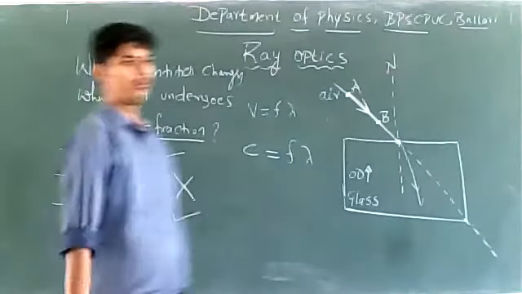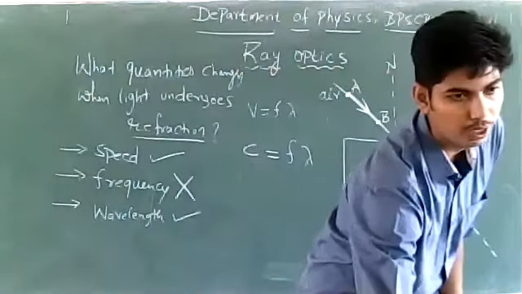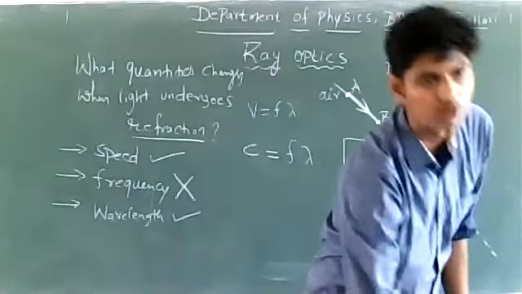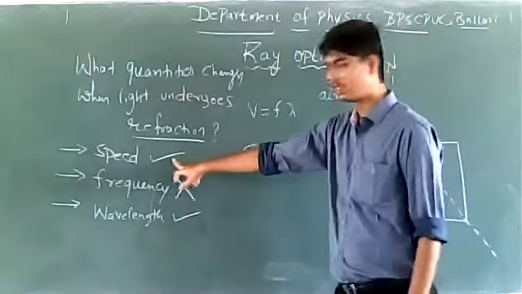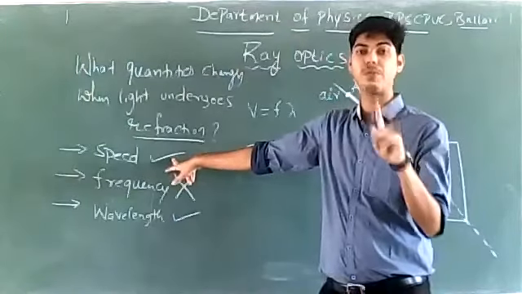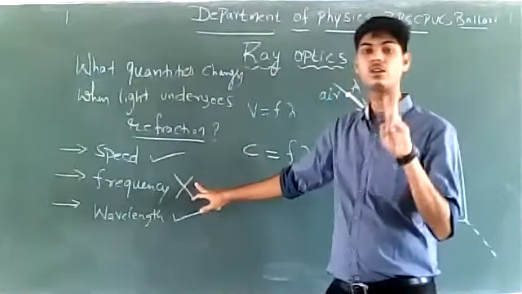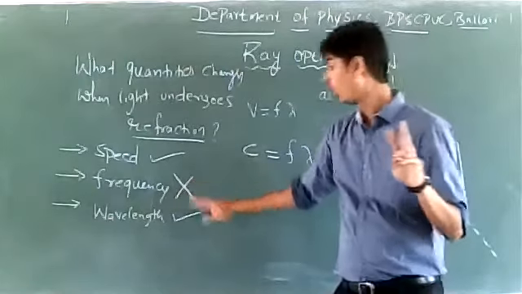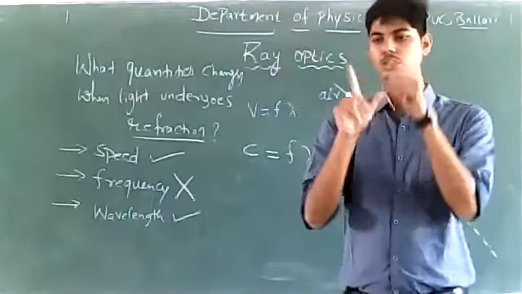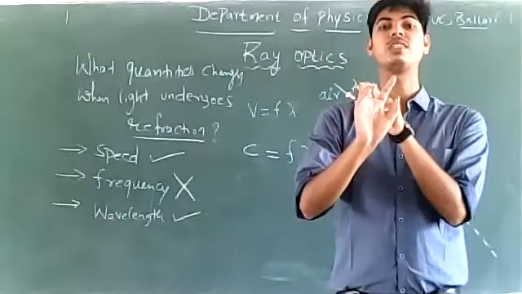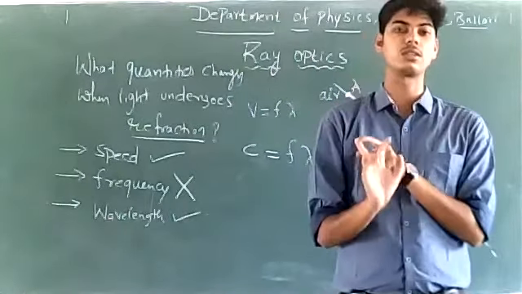There will be a change in speed of light. Frequency of light is not going to change, and wavelength of the light changes. Speed changes, wavelength changes. Frequency remains constant.